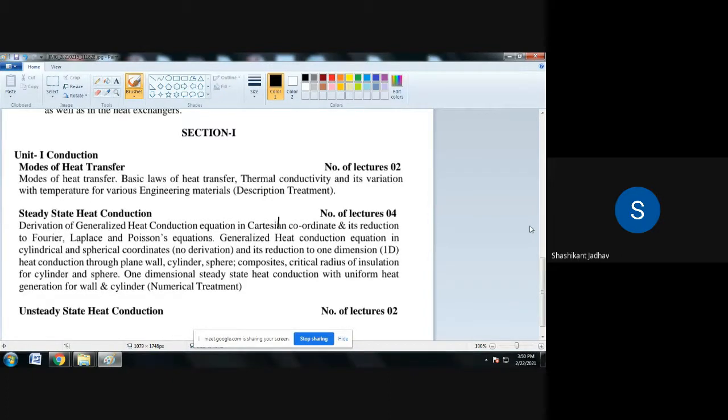Then we have to write down the second sub point, steady state heat conduction.